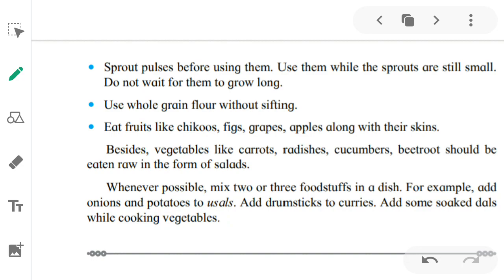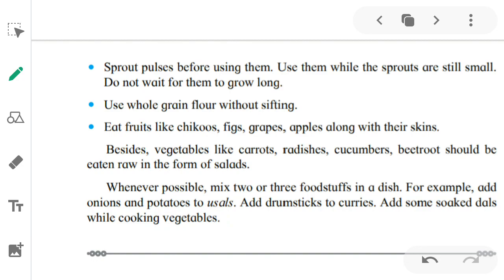Why should we eat 2 or 3 foodstuffs in a single dish? Because we get different nutrients from different foodstuffs. So in order to get more nutrients, we should mix the vegetables or mix the dal while cooking them. So when we make usal, suppose like sabudana usal, everyone must have eaten it, or it's called sabudana khichdi also, we should add onion and potatoes to it. Why? Because we will get nutrients from onion and potatoes, and it will increase the nutrition value of the dish. So we should add 2 or more 3 vegetables to it.